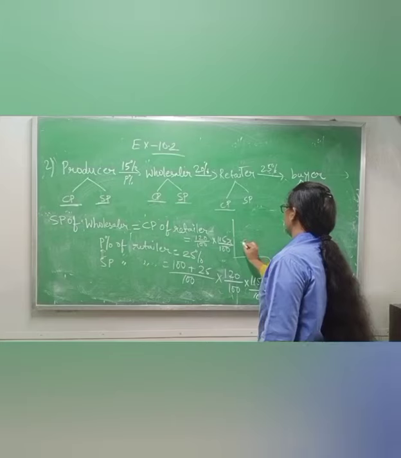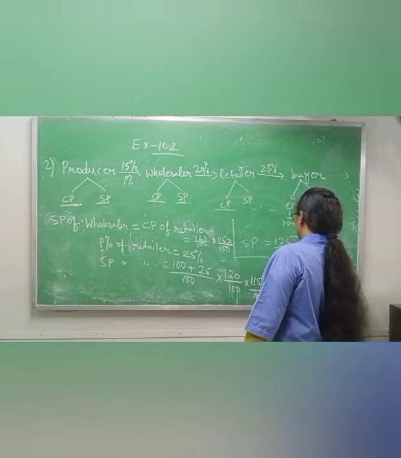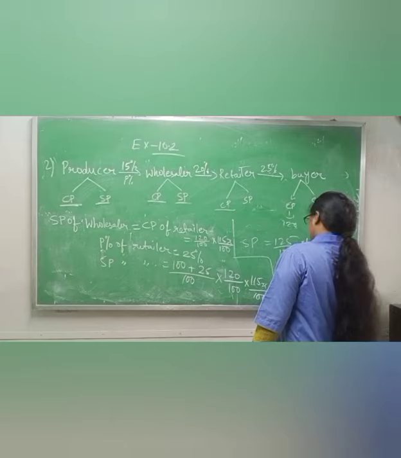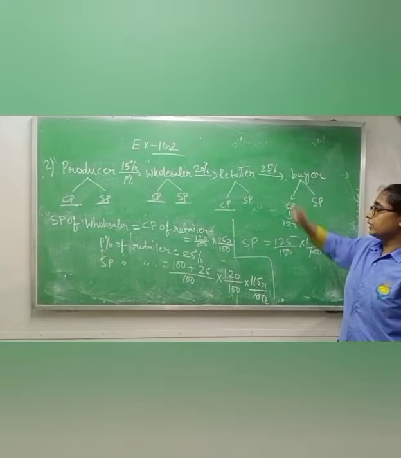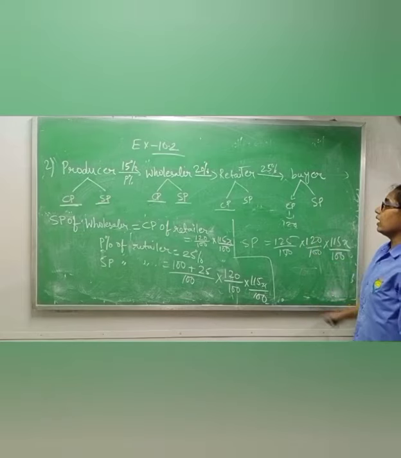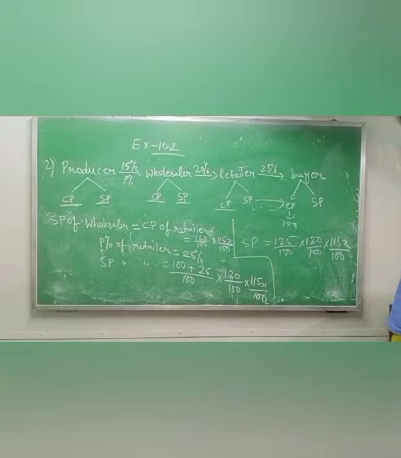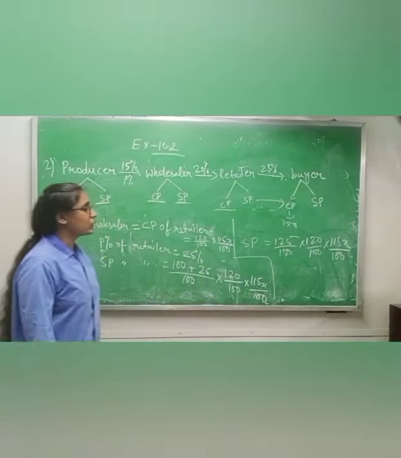Now add this one. Selling price, you will get 125 by 100 into 120 by 100 into 115x by 100. Now see, we got the selling price of the retailer, which is equal to this one, and we know that the selling price of the retailer is equal to the cost price of the buyer. Okay, so what will you write after this? Please complete this one.